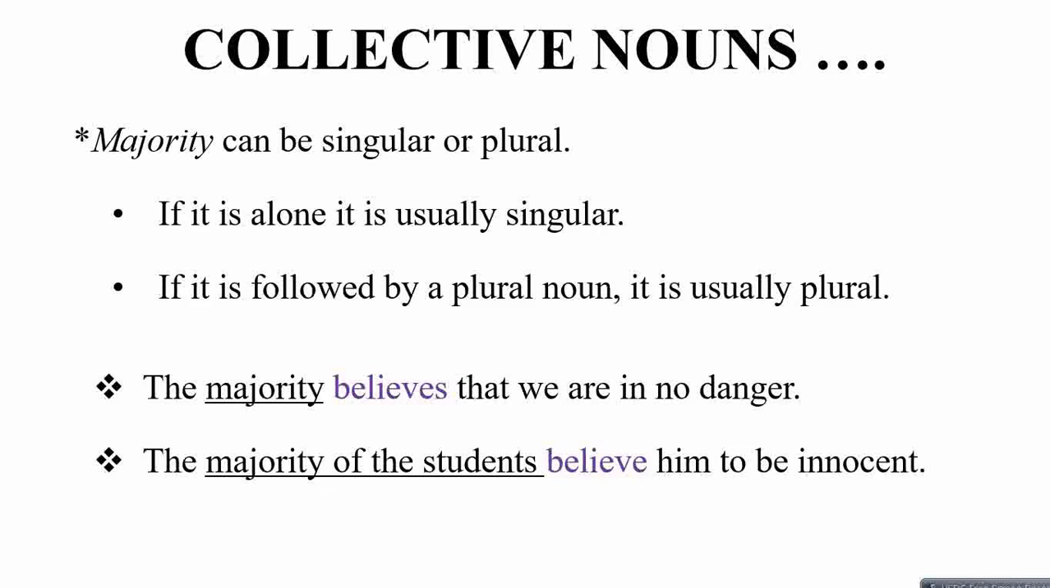Majority के बारे में एक चीज़ और क्लियर होनी चाहिए कि majority can be singular or can be plural. For example, if it is alone, it is usually singular. But if it is followed by a plural noun, then it is plural. इसके examples ये हैं: majority believes that we are in no danger. So majority is not followed by any plural noun, so it's singular. But if the majority of the students believe him to be innocent, यहाँ पे majority is followed by a plural noun, so the verb will be plural as well.